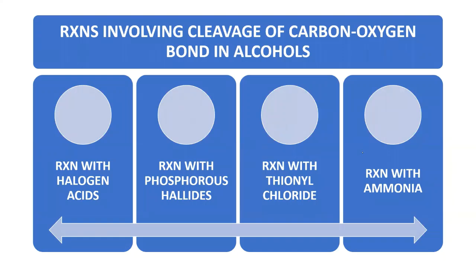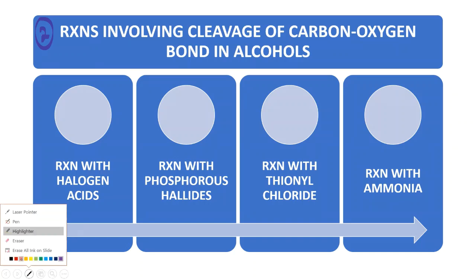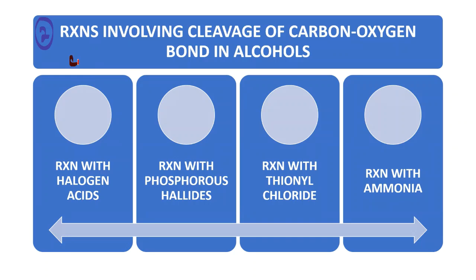Dear students, let's look into the reactions involving cleavage of the carbon-oxygen bond in alcohols. So my dear friends, this is our second category of reactions, in which there is a cleavage of the carbon-oxygen bond. A very simple thing. So the carbon-oxygen bond is breaking here. So this C-O bond will break. So remember, what are those reactions here?